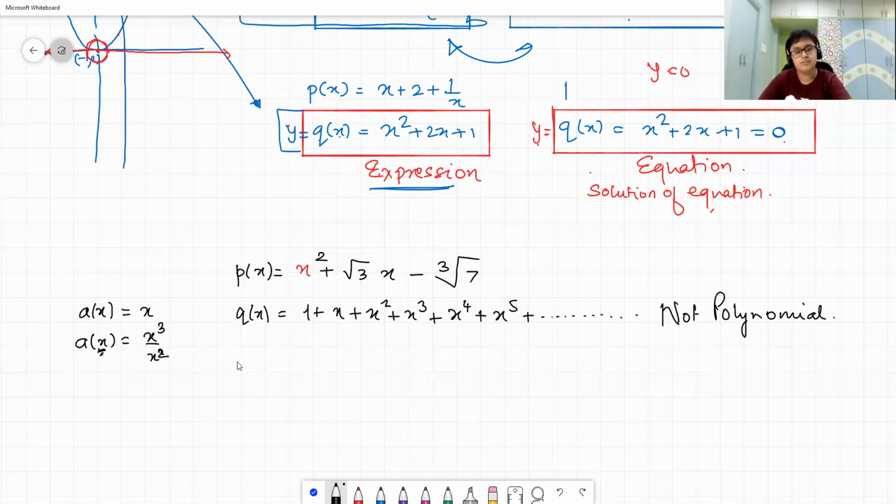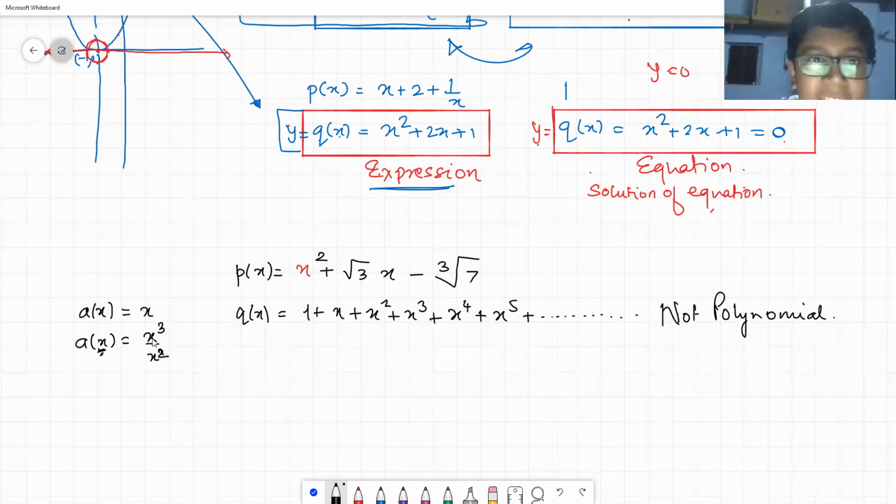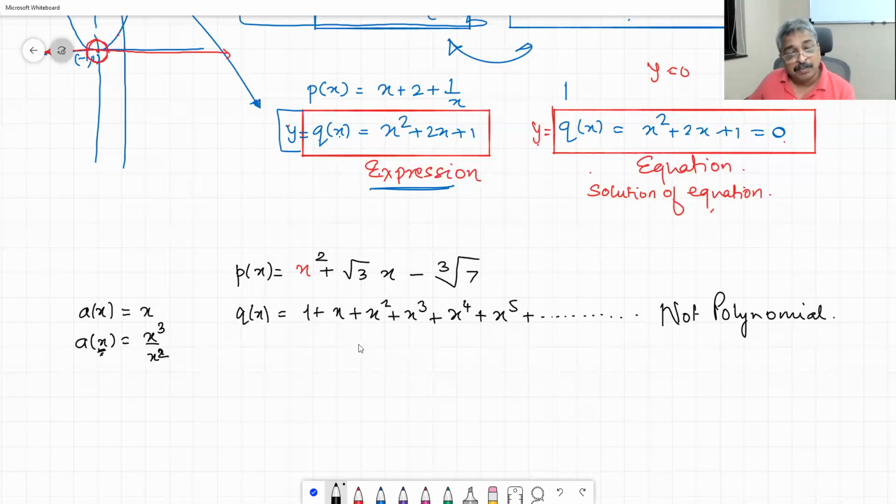Paras was saying that this can be expressed as 1 upon 1 minus x, and therefore this is not a polynomial. Similarly, if I express x as something upon something, it continues to remain a polynomial. But if I express this fellow as 1 upon 1 minus x, then it does not continue as a polynomial. This is not acceptable as a polynomial.